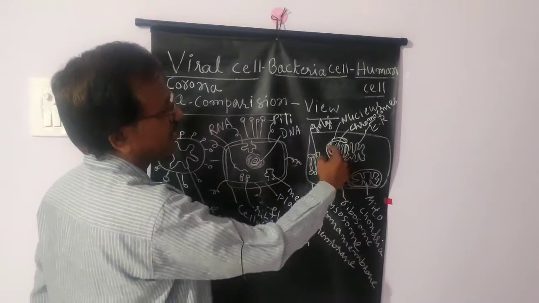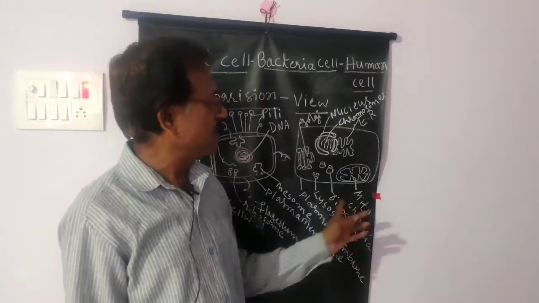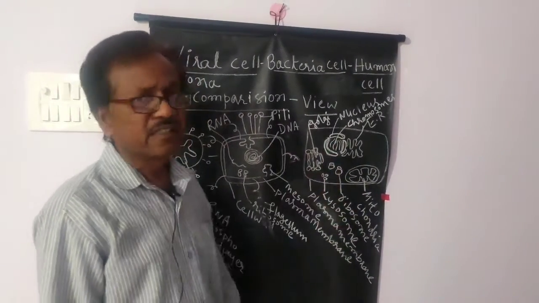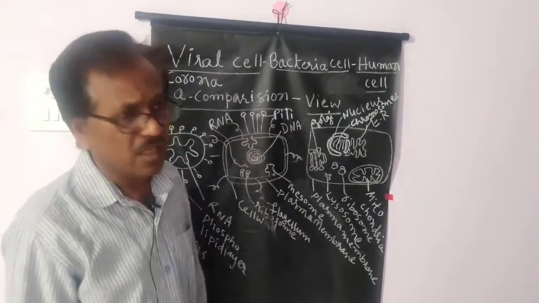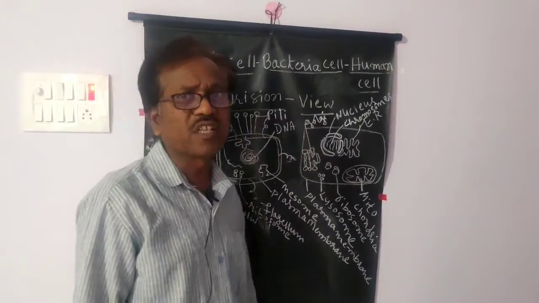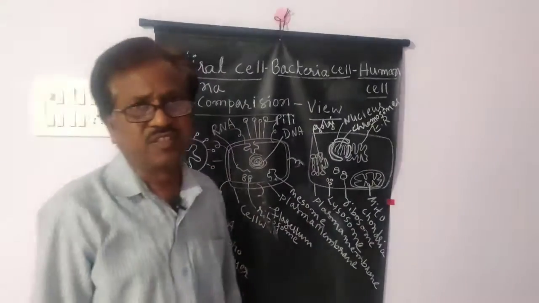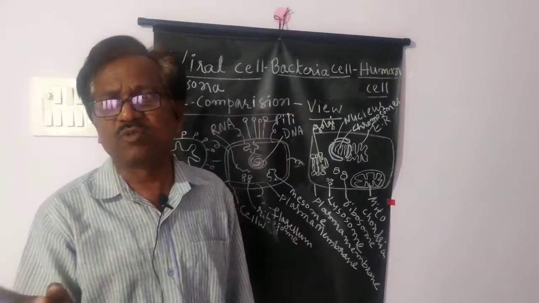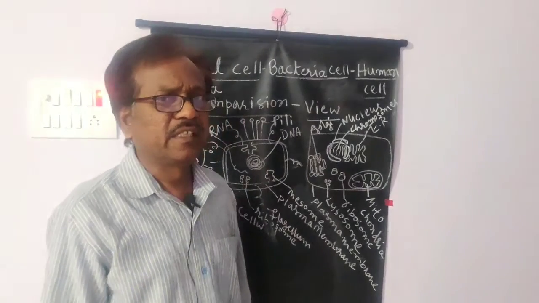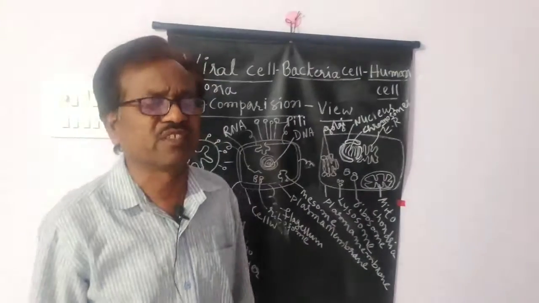In the center of the cell, there is a nucleus. Inside the nucleus, chromosomes are there. In the human cell, there are 23 pairs of chromosomes, that means 46 chromosomes. Out of 46 chromosomes, 2 are the X and Y chromosomes. They are called sex chromosomes. That is one pair, X and Y. In females, XX chromosomes are present. In males, XY chromosomes are present.